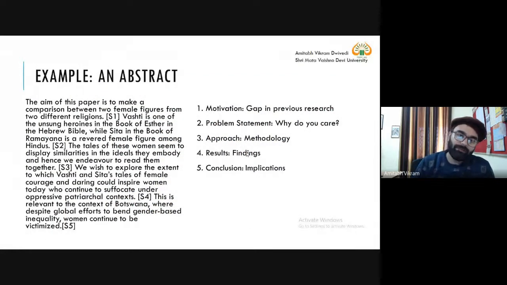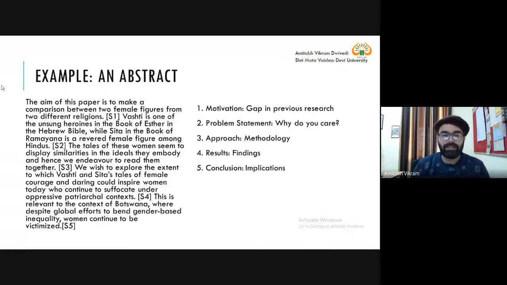And when we study this abstract, we find that there is no sentence stating the research gap.